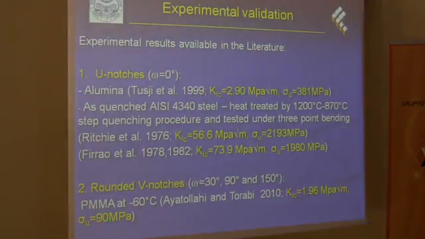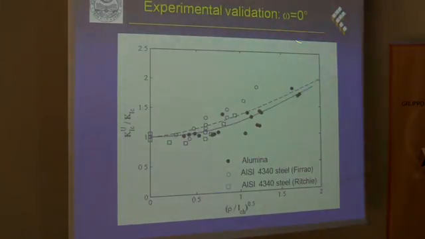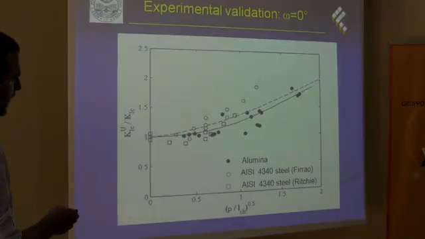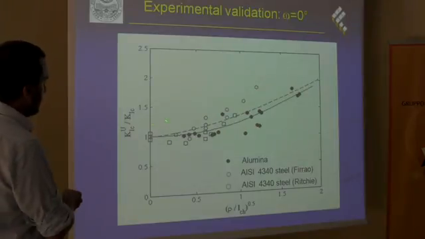So now, this is the experimental validation for the case of the U notch. This is the apparent fracture toughness as a function of the square root of the dimensionless notch root radius. These are experimental data referring to alumina, to the steel test by Firrao, and to the steel test by Ritchie. These are the theoretical predictions according to finite fracture mechanics by considering the parameter M, and these are the predictions by finite fracture mechanics without considering M. There is a general improvement. As can be seen, the differences